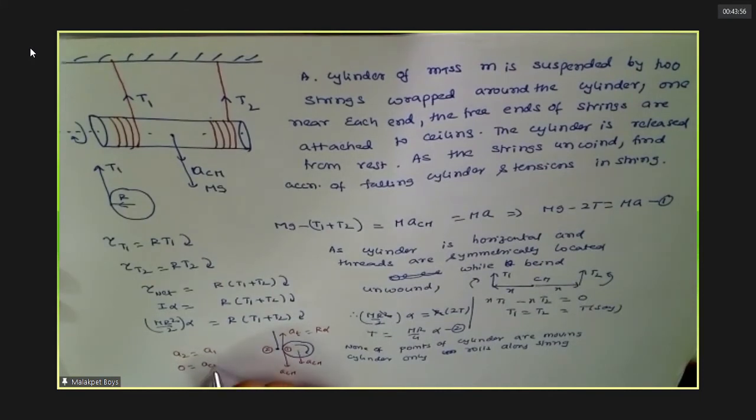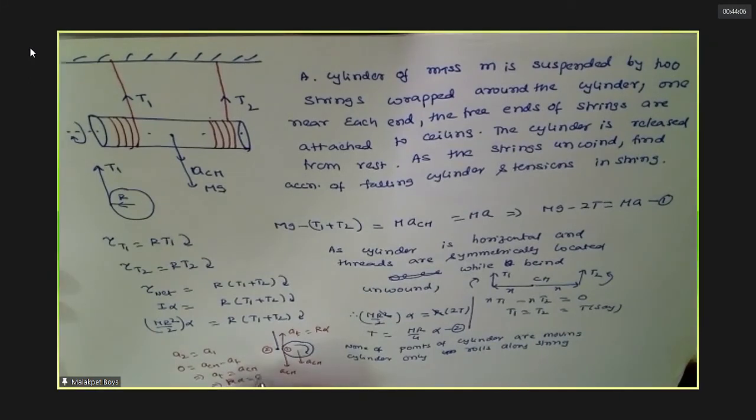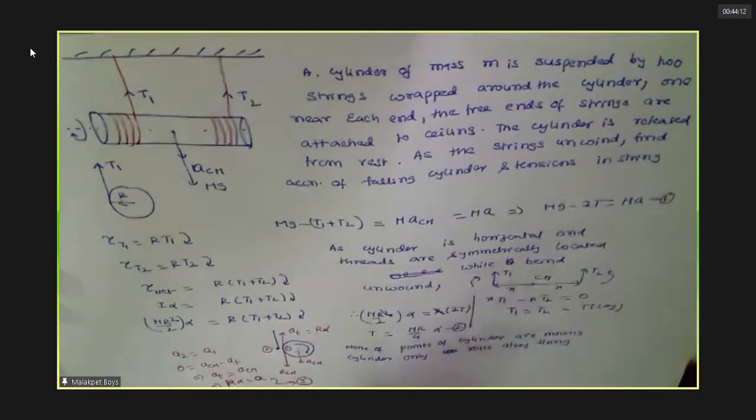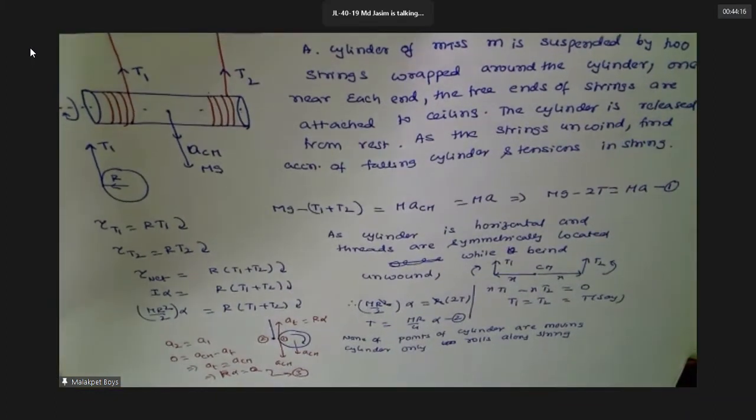A1 is nothing but ACM minus AT. This implies AT equals ACM. This implies AT is what? R alpha, no? This is the third equation now. 1, 2, 3. From this you can get the tension and acceleration and alpha. Understood this? Is it clear?